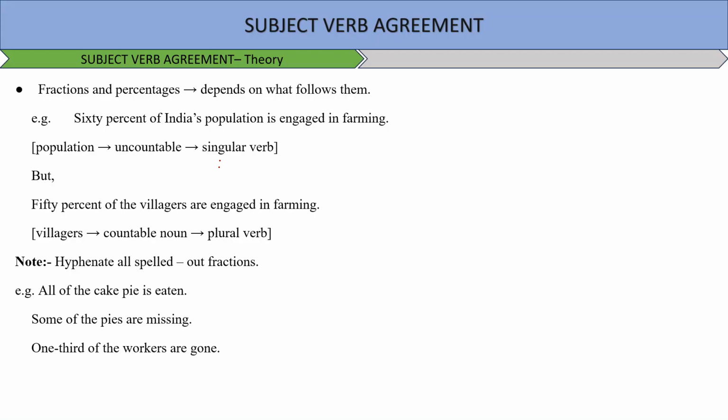Now, the relative pronouns who, whom, which, and that are either singular or plural depending on the words they refer to. For example, the sales manager is a good researcher who spends a great amount of time surfing the web for information. So, first of all, the sales manager is a good researcher.